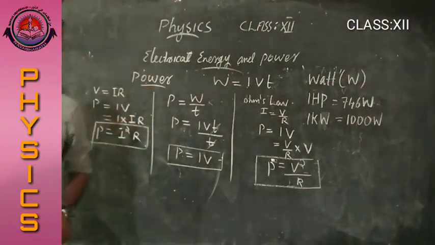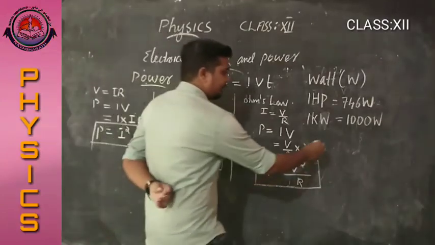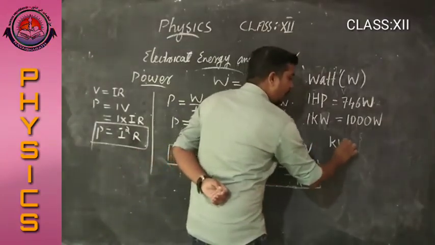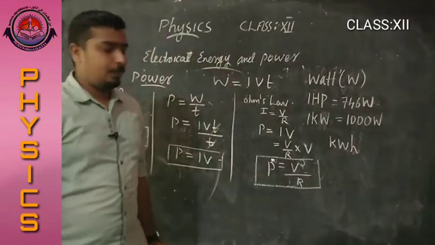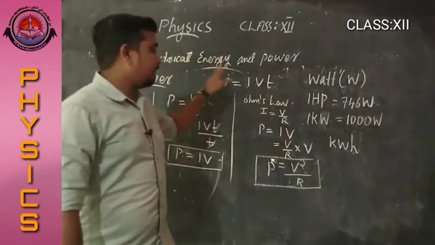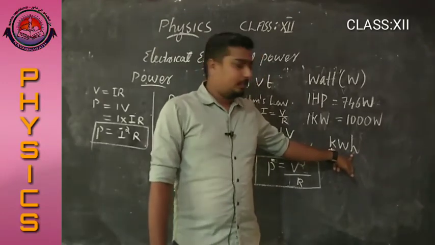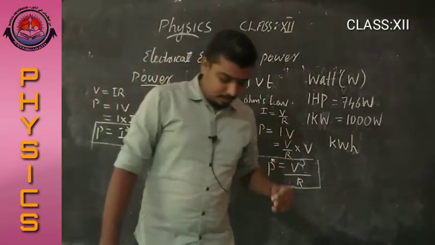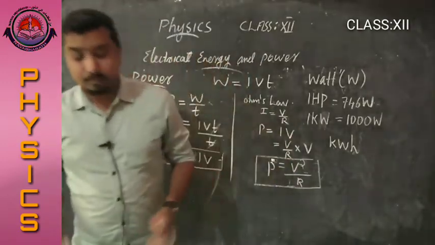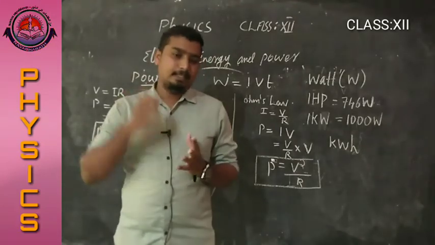The commercial unit of electrical energy is considered as kilowatt hour. That is the electrical energy consumed in our house or home.